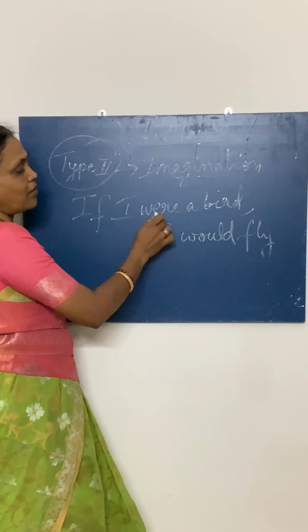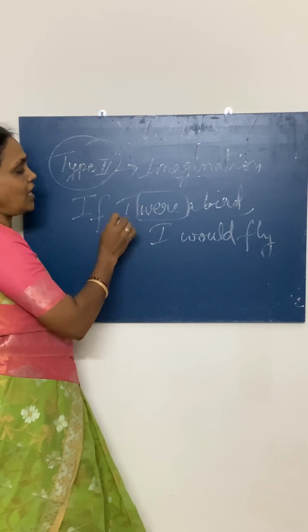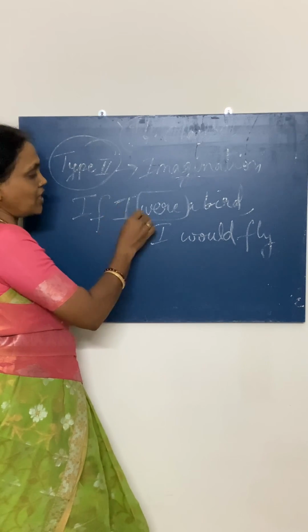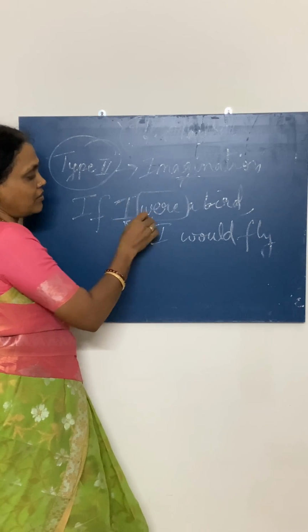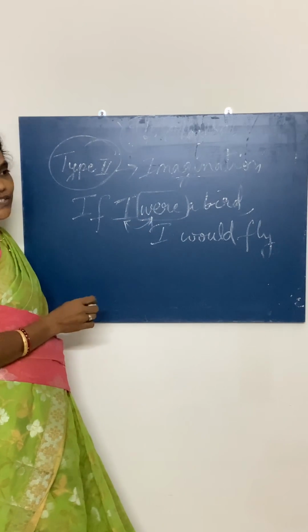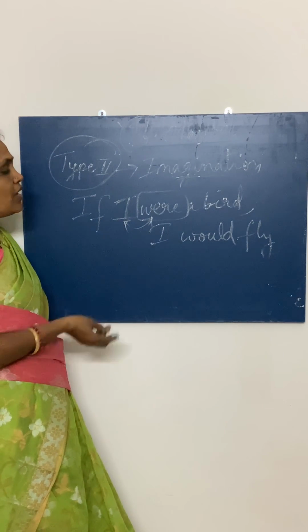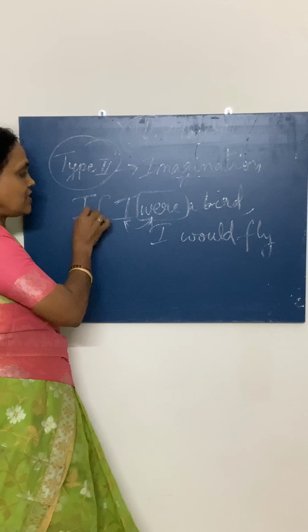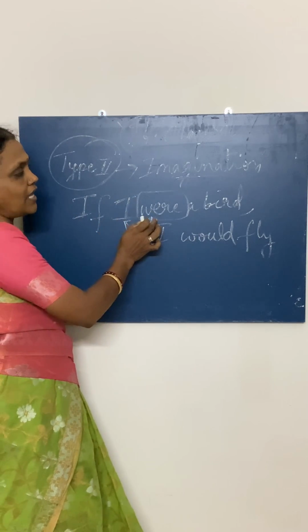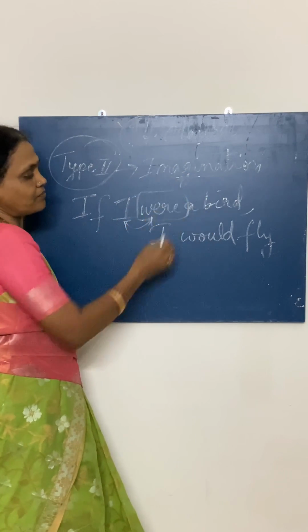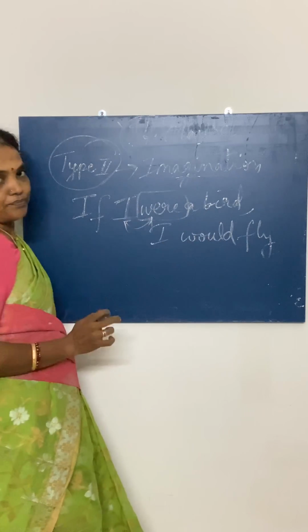Always only in this if clause you can see the combination of I and were. In all other places you would have seen I was. Only in if conditional clauses you can see this combination. If I were a bird, I would fly.